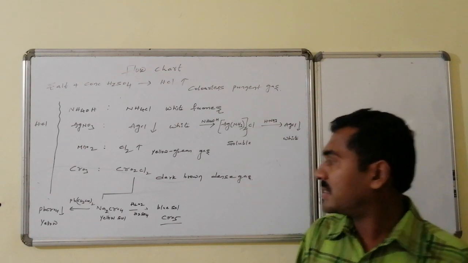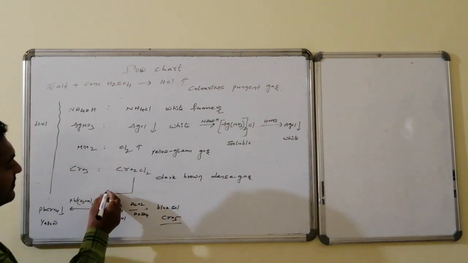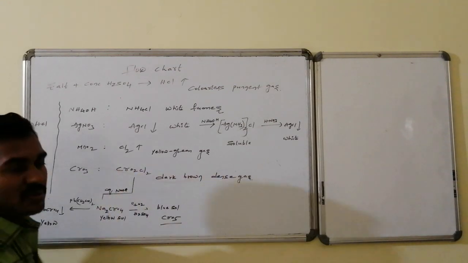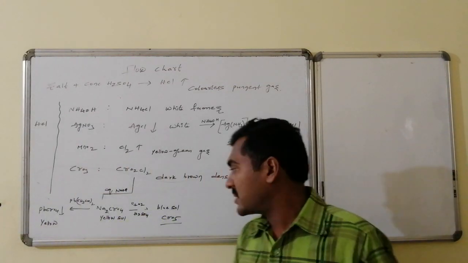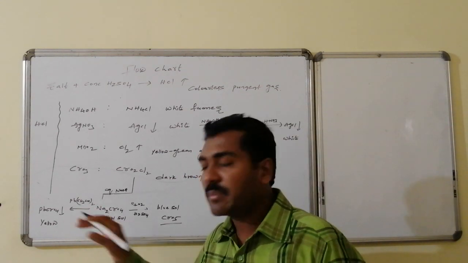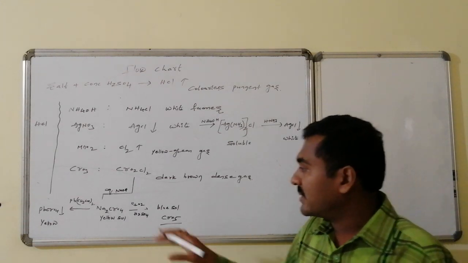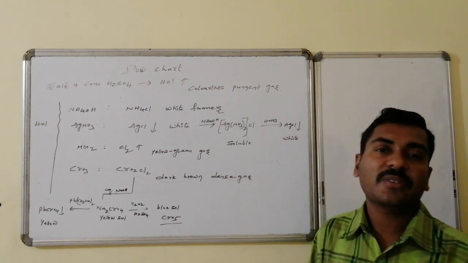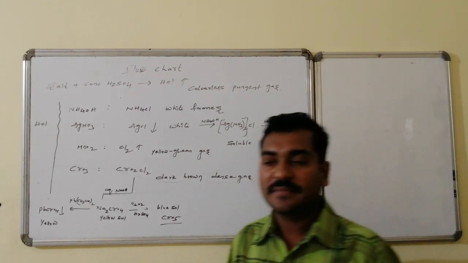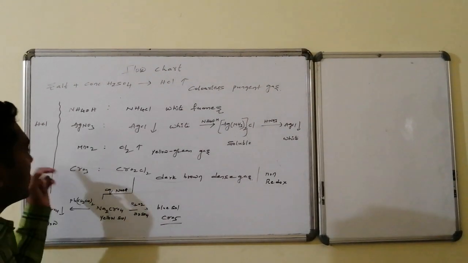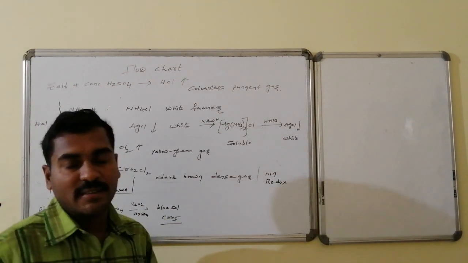This chromyl chloride on reaction with sodium hydroxide solution, that is aqueous sodium hydroxide, leads to the formation of sodium chromate, which is a yellow color solution. This yellow color solution reacts with lead acetate and is converted to a yellow color PPT, lead chromate. This on reaction with hydrogen peroxide followed by sulfuric acid gives the blue colored solution of chromium pentoxide. The formation of chromyl chloride from chromium trioxide and HCl is an example of a non-redox reaction.